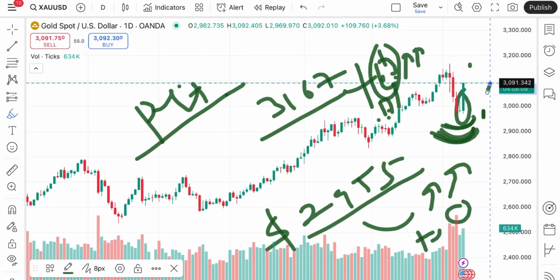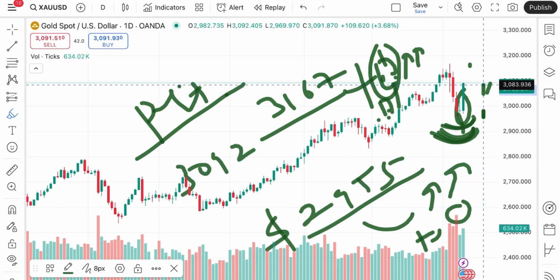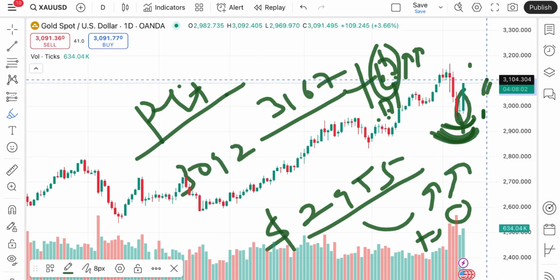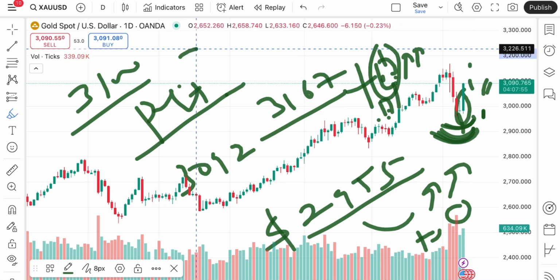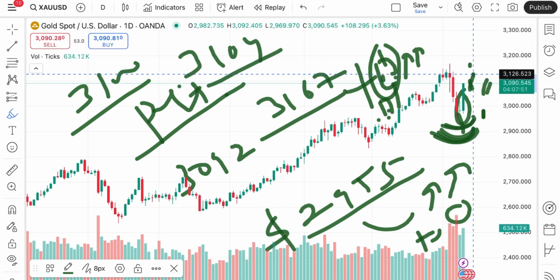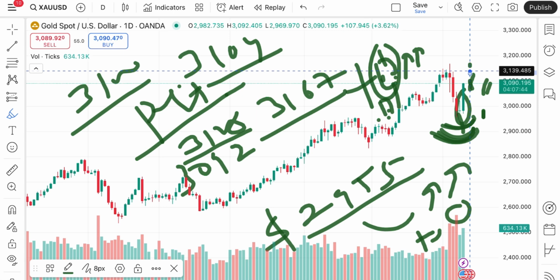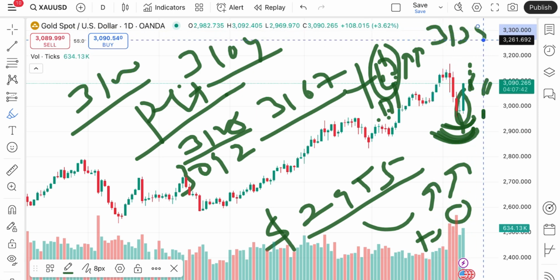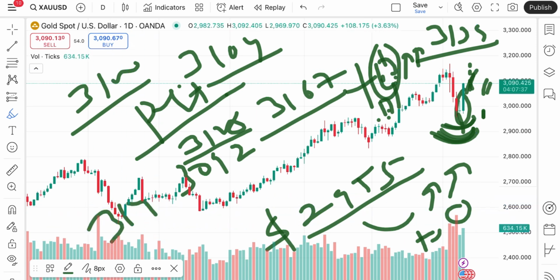Now it is trading at a level of $3092. If the price sustains above this level, the probability of further upside is there towards the next resistance at 3100. If the price sustains above this level, probability of going towards 3104 is there. If the price moves above that level, chances of going towards 3128 are there. If the price sustains above that level, we can see it go towards 3139. If the price moves above that level, chance of touching 3145 is there.